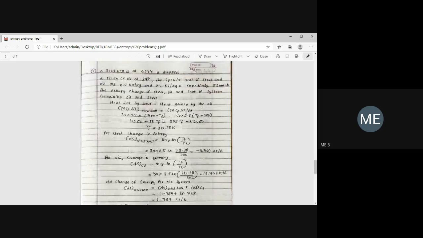So is this process reversible or not? Already you studied the Clausius theorem. According to the Clausius theorem, if delta S is greater than 0 or equal to 0, the process is reversible. If it is less than 0, then the process is not reversible. So I solved the same kind of problem here. Such problems will be asked, and they'll change the entropy values. You have to find them out.